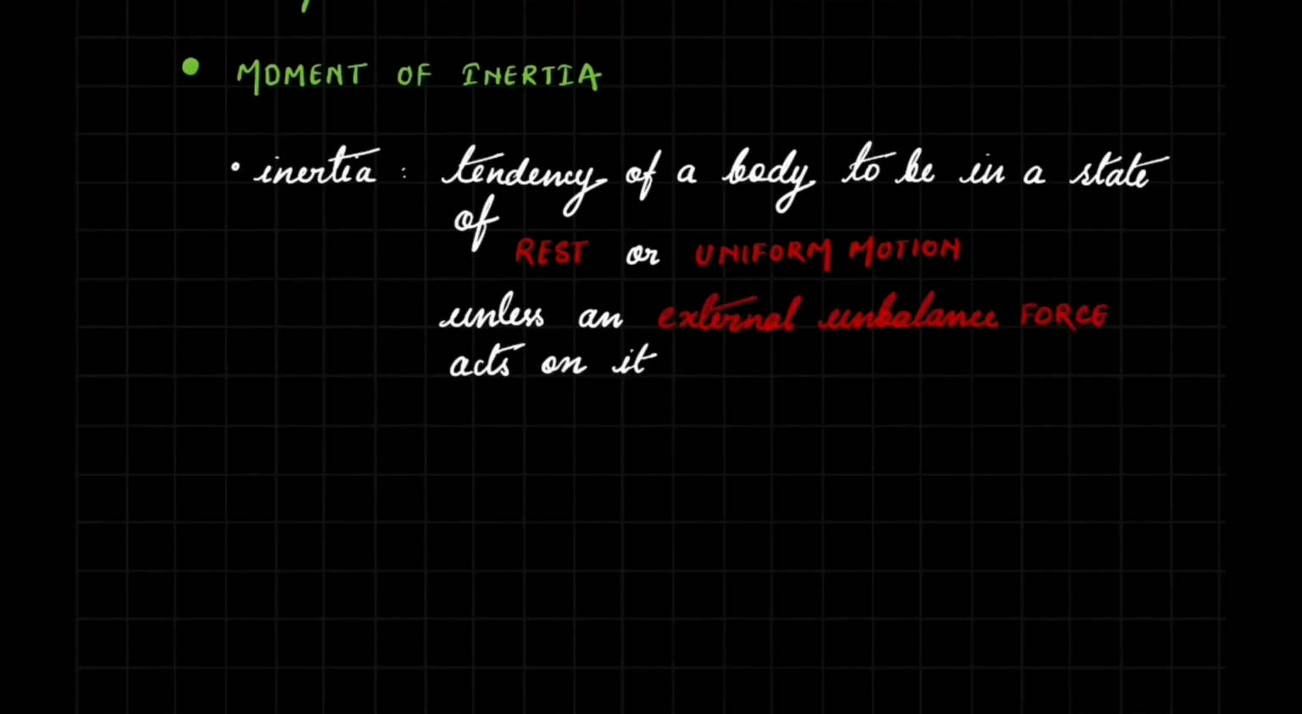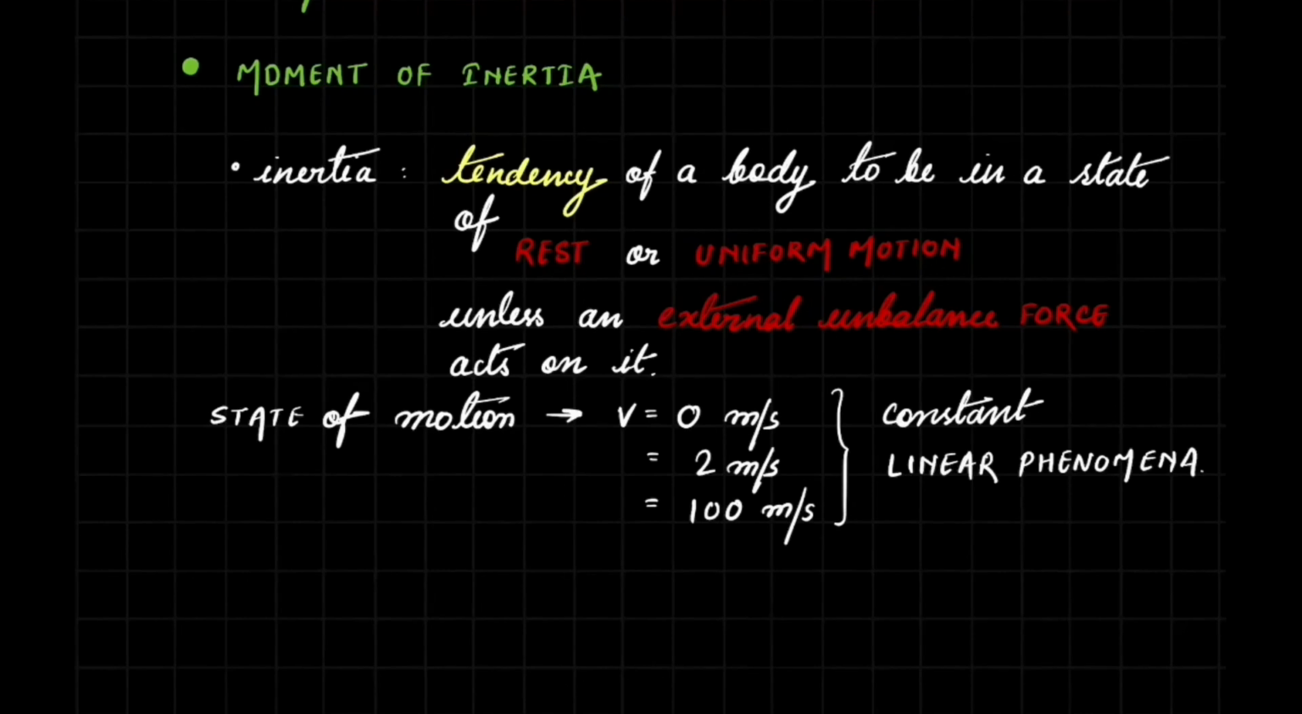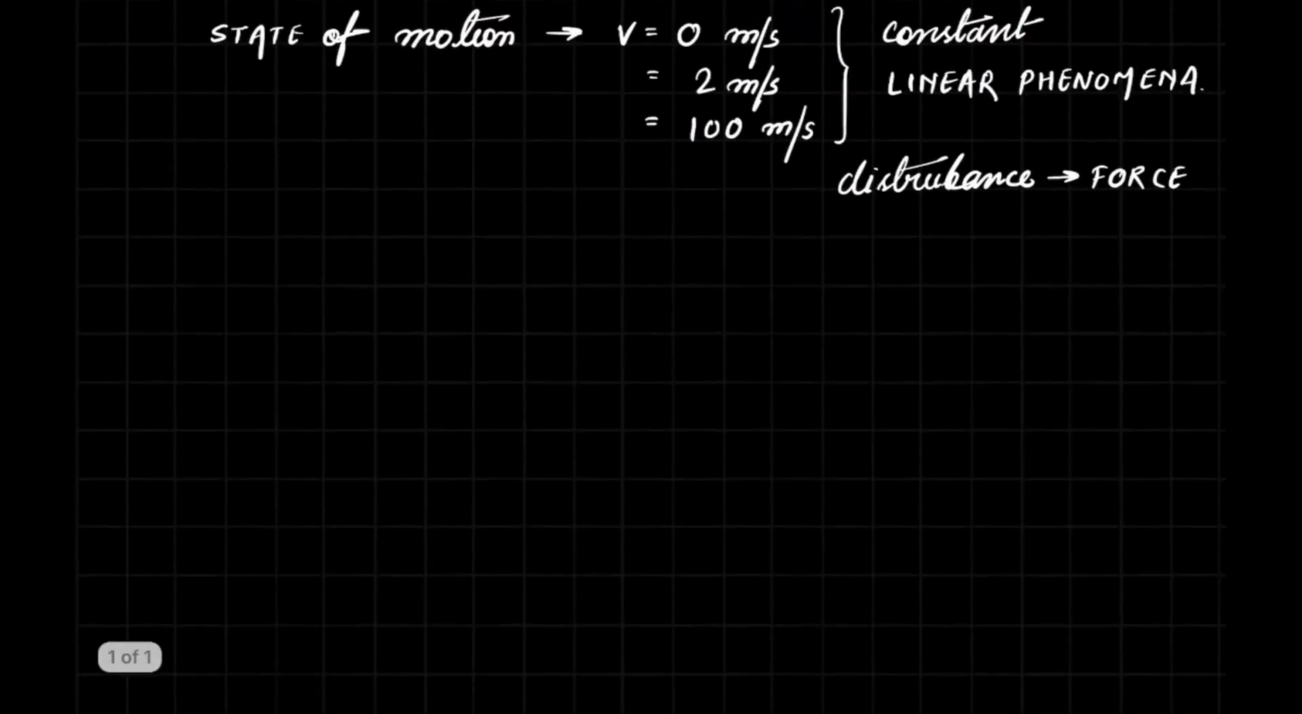And in very simple terms, you can also define inertia as the resistance to change in velocity. The body won't change its velocity or its state of motion unless it is acted upon by some external disturbance. And here we are talking about the linear velocity. As long as the velocity is constant, the state of motion does not change. And the disturbance that we are talking about here is nothing but force.